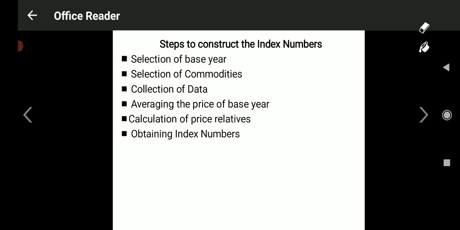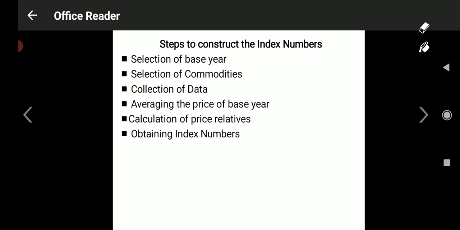Next one, collection of data. This is a very important step to construct index numbers, that is, how to collect the data. We need data information, which means what the price is at present, and based on that, what the price will be in the future. We have to calculate. Suppose the price of a vegetable is 10 rupees per kg today, that is called the base year price.